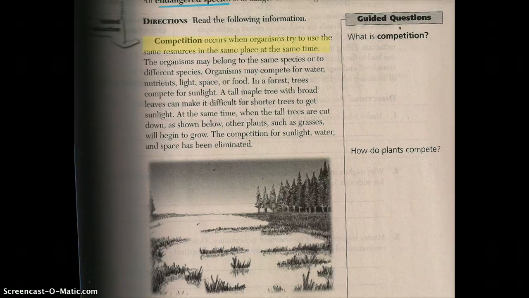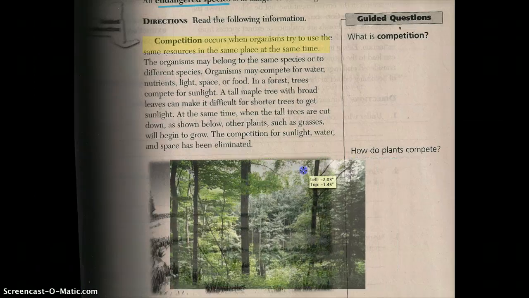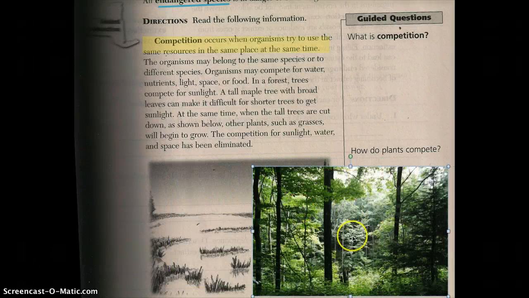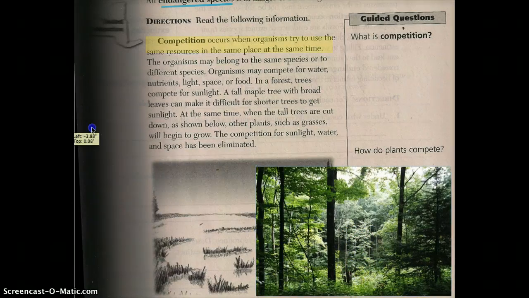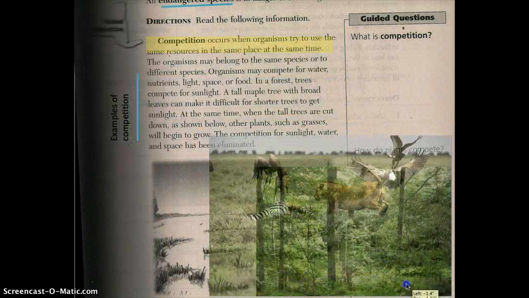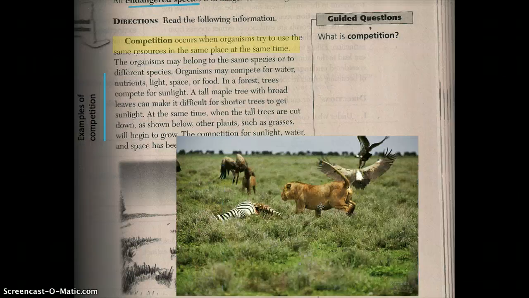And if you think about it, here's another picture I wanted to show you. We can see that in this open space, all the shorter plants seem to be getting more sunlight because the other trees are not there. There's a clearing, and you can see that there are some small saplings growing there as well. This whole paragraph was talking about examples of competition. And as you can see from this picture here, this is from different species.